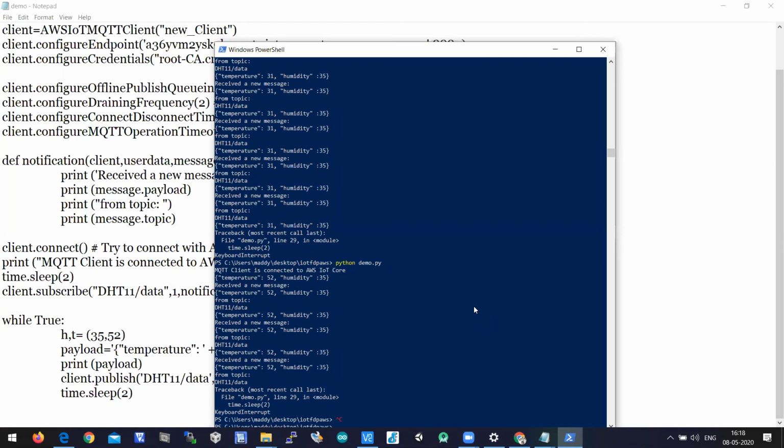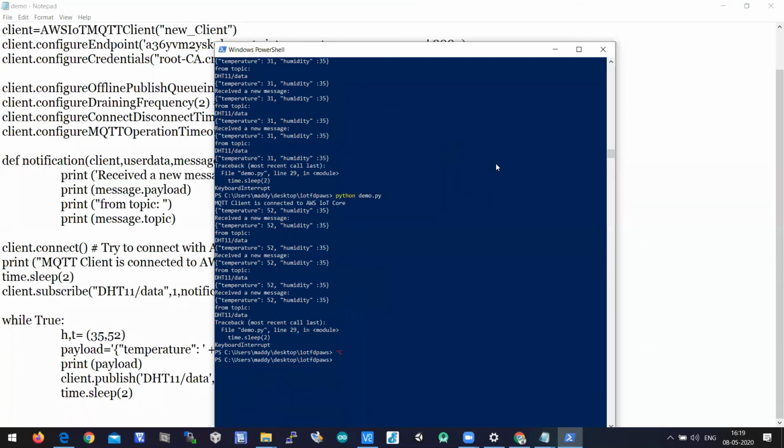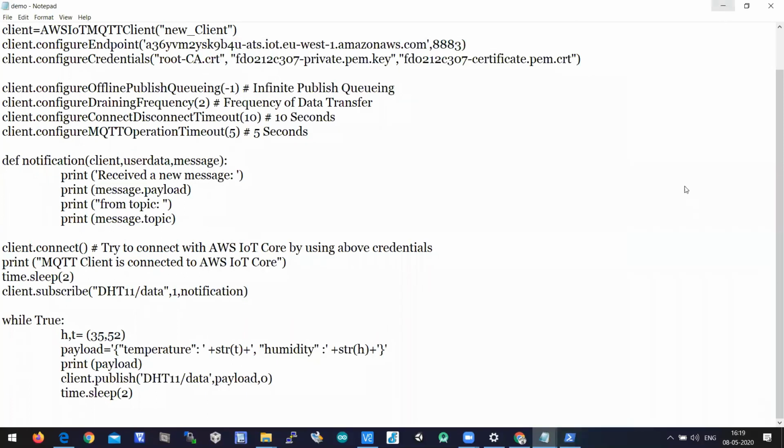Like this you have to get the notification. I have posted it in the WhatsApp group also. Like that, you should get a notification on your mobile number.